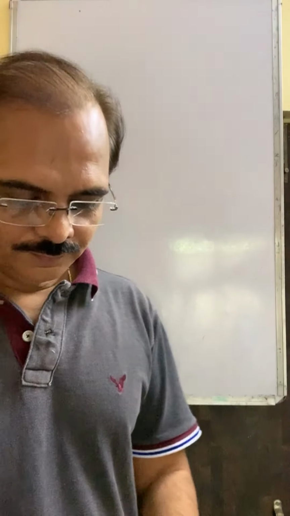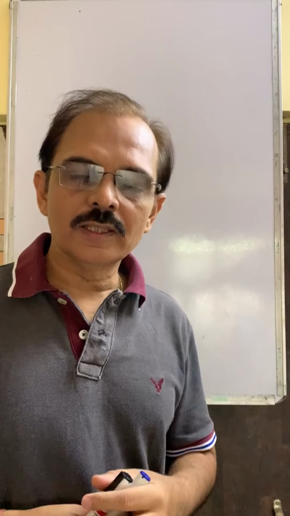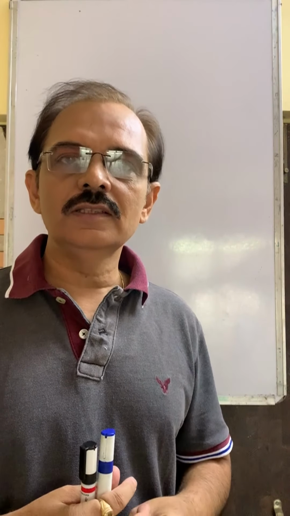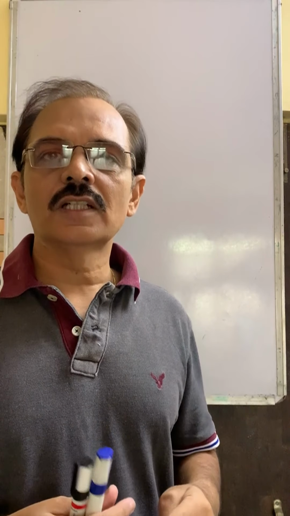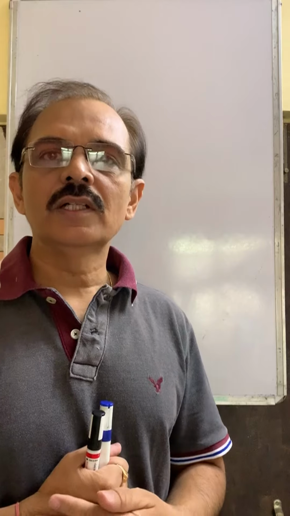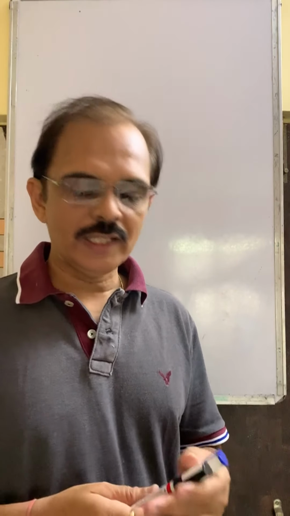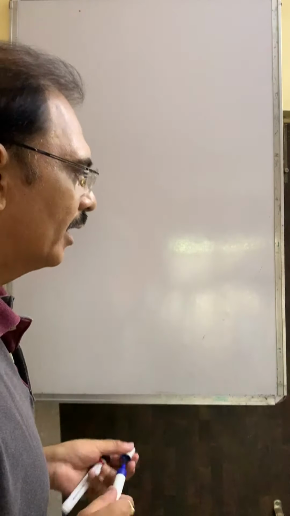Hello everybody, let us start chapter number 10 of science, physics particularly. We have learned one chapter of chemistry and one chapter of biology. Now we are going to start one chapter of physics. That is chapter number 10, light, reflection and refraction.